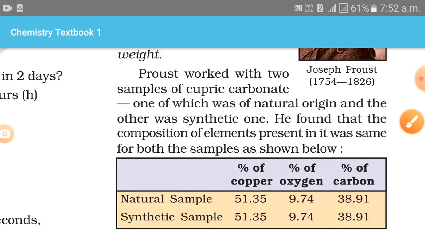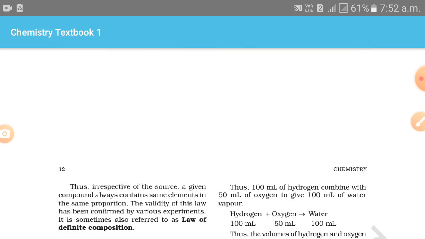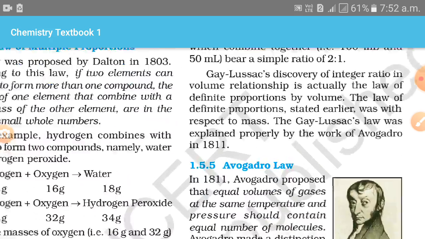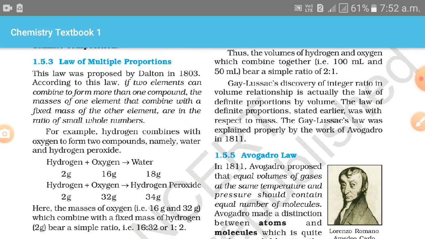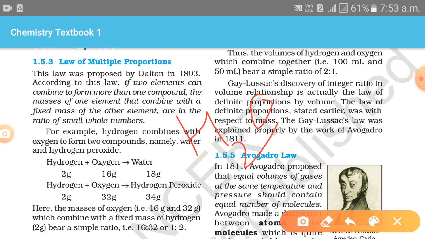It is not applicable for non-stoichiometric compounds. Next, let's talk about the law of definite proportion, law of multiple proportions and law of reciprocal proportions. First of all, let's look at the law of definite proportions and law of multiple proportions. For isotopes it is not applicable. For example, H2O and D2O. For isotopes this law is not applicable.